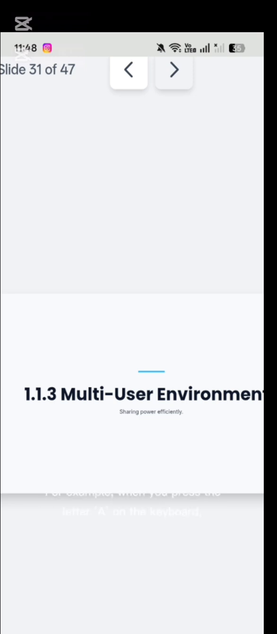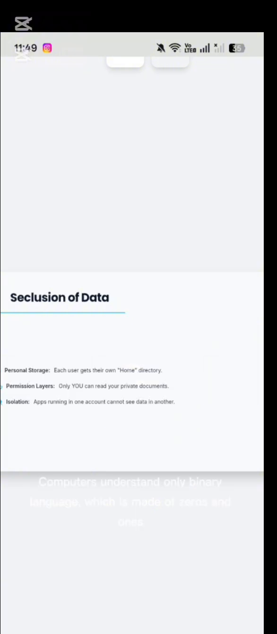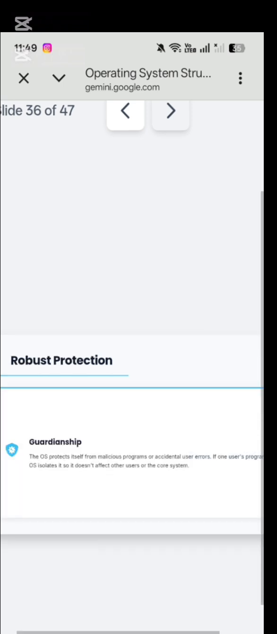For example, when you press the letter A on the keyboard, the operating system converts it into binary code. Computers understand only binary language, which is made of zeros and ones. This process happens extremely fast, which is why the letter appears instantly on the screen.